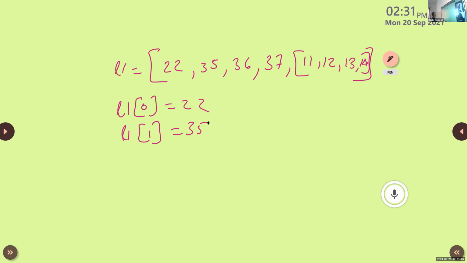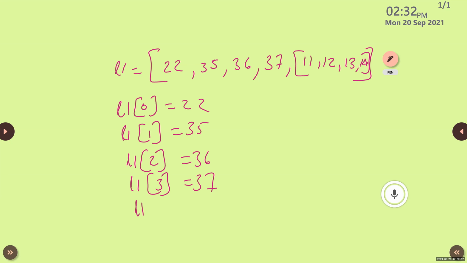Sanam, read the next two. L1 of 2 is 36, L1 of 3 is 37. Correct, Sanam. Alan Thomas, read the next one. L1 of 4 of 0 is equal to 11. Okay, then L1 of 4 of 1 is equal to 12.